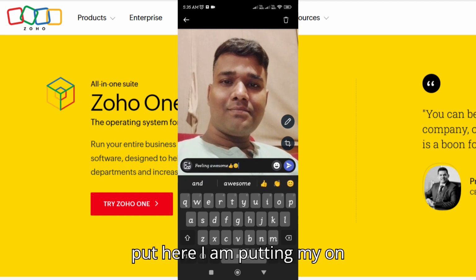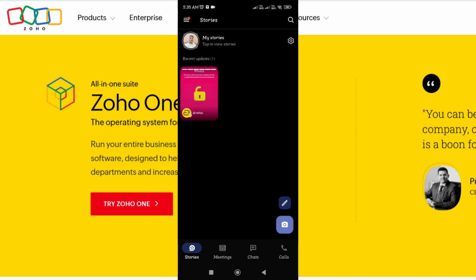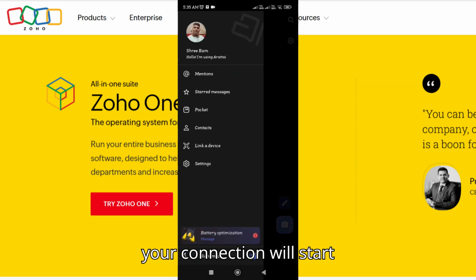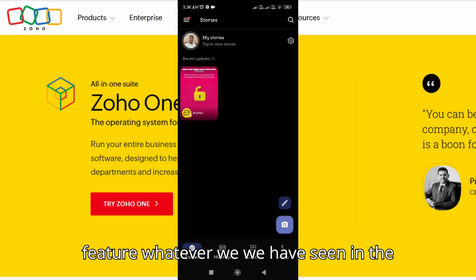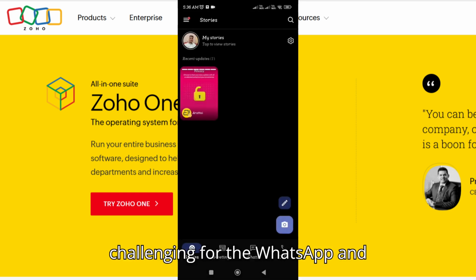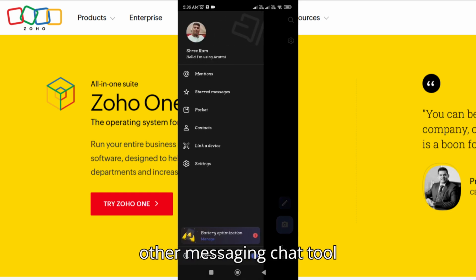I am putting my own here. So you see the story started appearing, and all your connections will start interacting with it, and you see almost all the features whatever we have seen in WhatsApp. So it's very challenging for WhatsApp and other messaging chat tools, because India has represented its own.